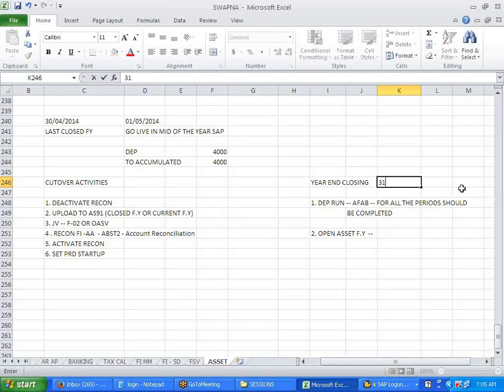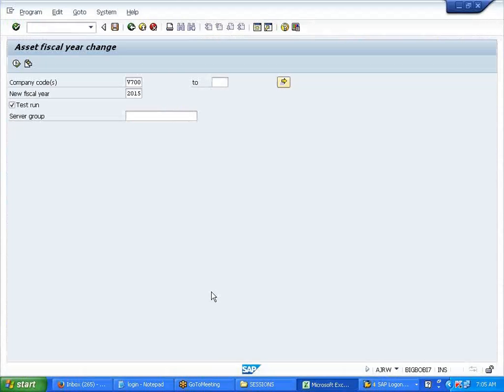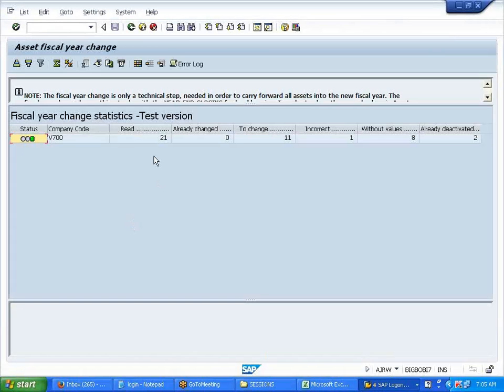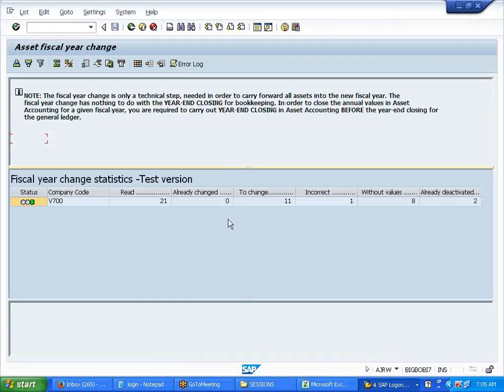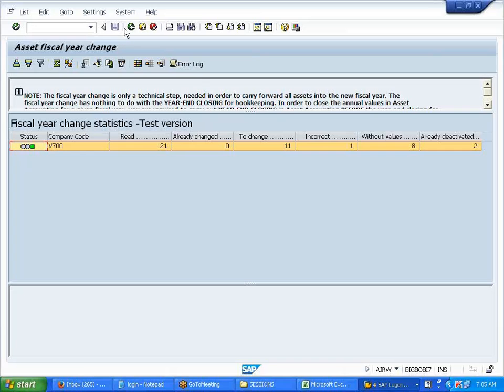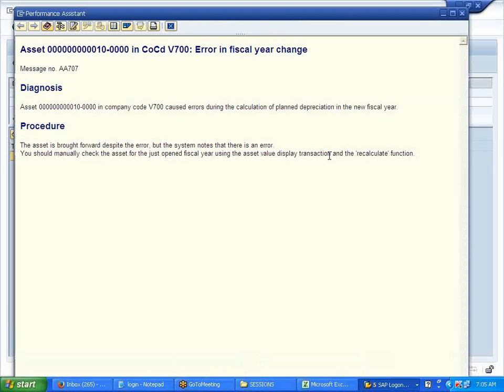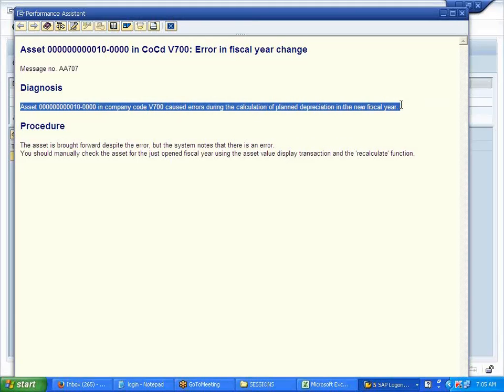On 31st December 2014, you are closing it, so you are moving to 2015. So you'll execute. See, it'll go ahead and move into the next year here. Error in fiscal year change because we have not run the depreciation. Can you see here? What did I say?